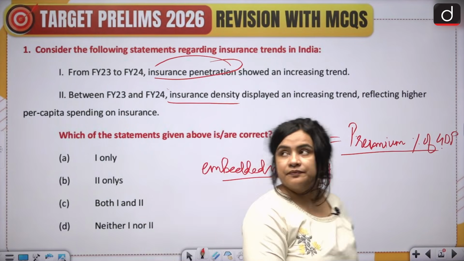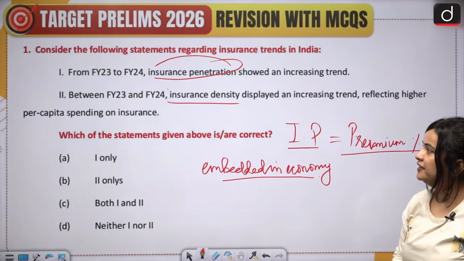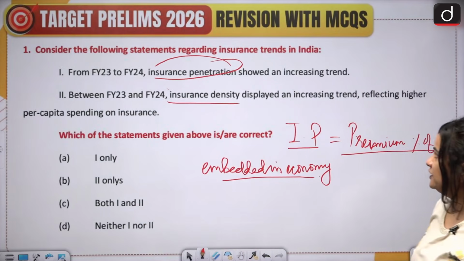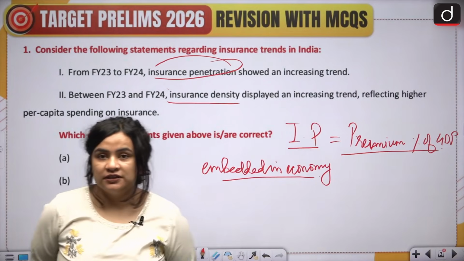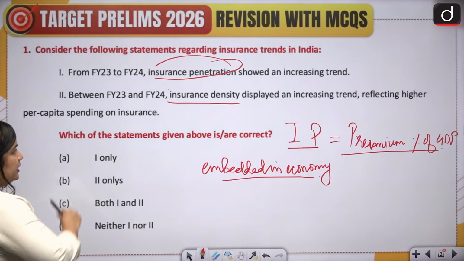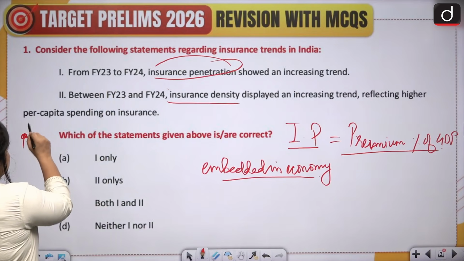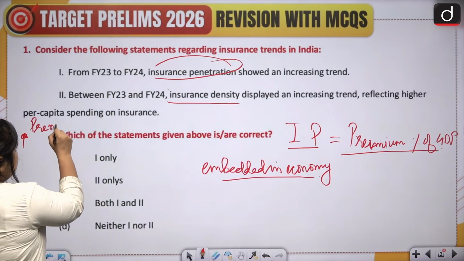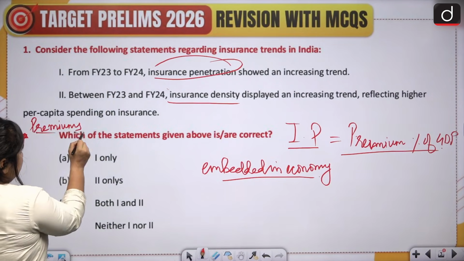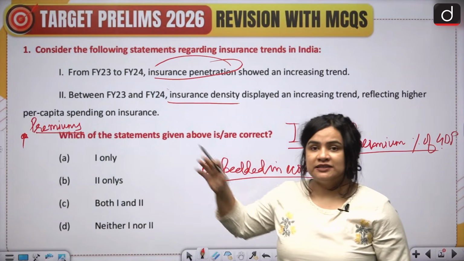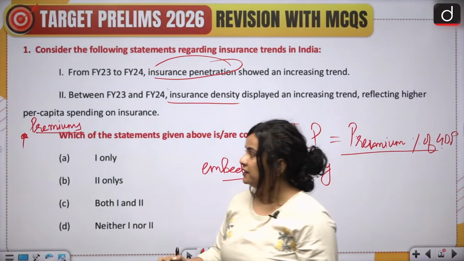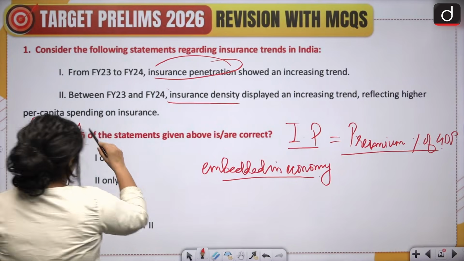Now, it says that from FY23 to 24, insurance penetration showed an increasing trend. This statement is factually inaccurate because during this period, even though the total insurance premiums were on the rise, the penetration, or the premiums expressed in percentage of GDP, suffered a mild decline.